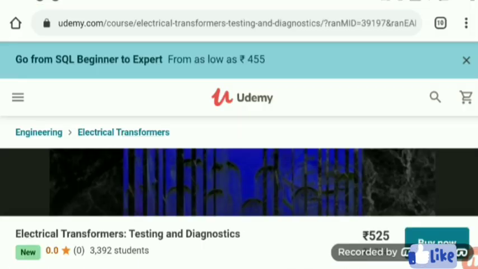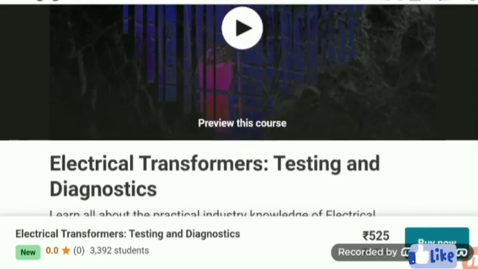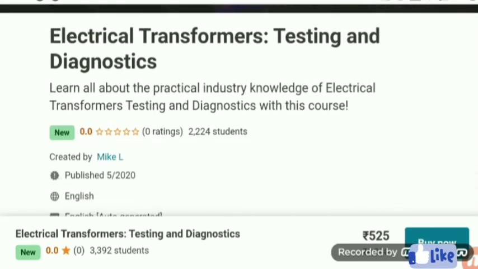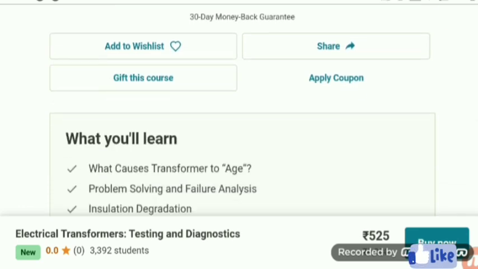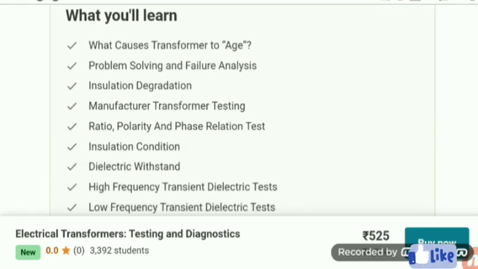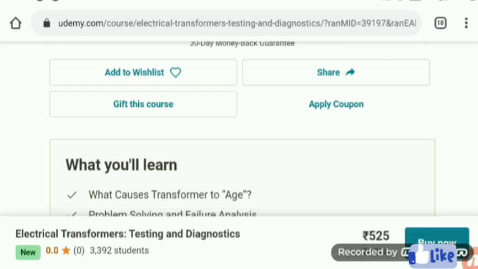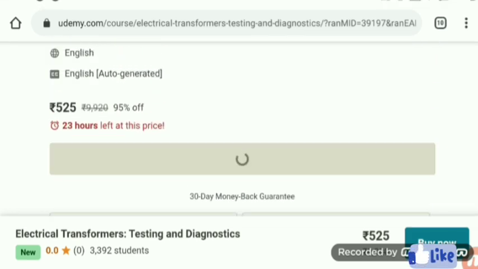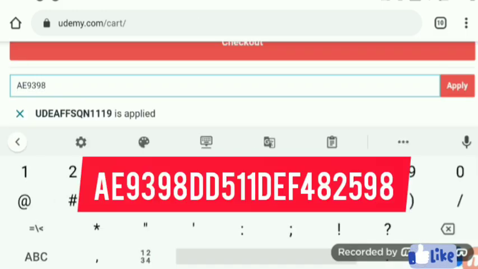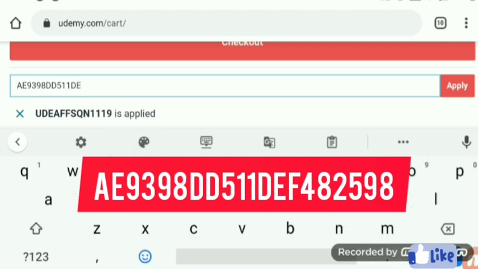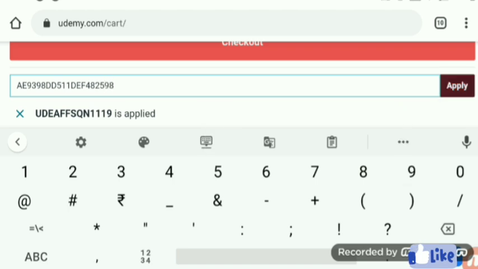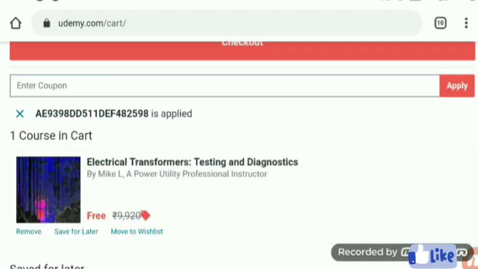Now we are moving to the next one, that is Electrical Transformers Testing and Diagnostics. It is also important for the electrical engineering branches. Many students are asking for courses from different branches like electrical and civil. I put all the courses in the description, so you can see from that which course you want. Here the coupon code is also too long. I also put this code in the description, so you can copy from that. It is easy for you. Now this course is also free.